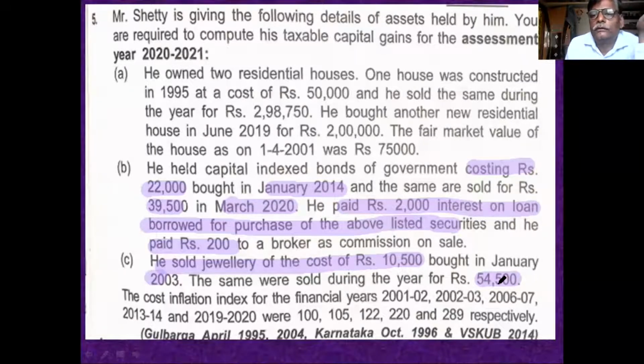You take the full value of consideration and deduct the index cost of acquisition. Apply the index of 2003, which is 105. Clear? So these are the 3 points. With the help of these 3 points, you calculate the answer.